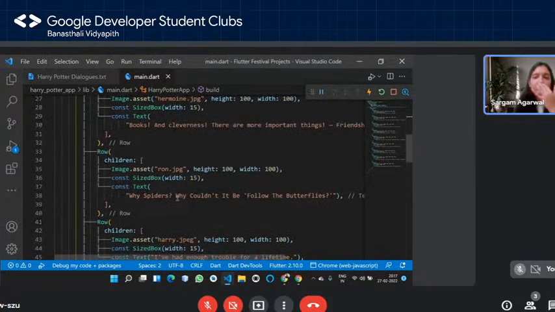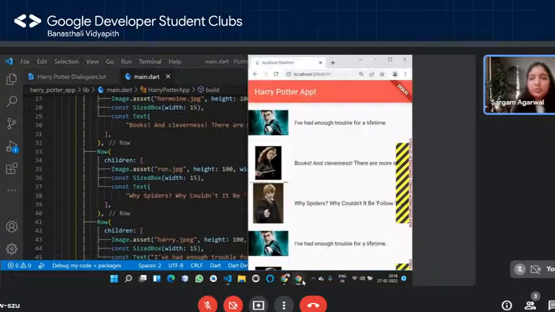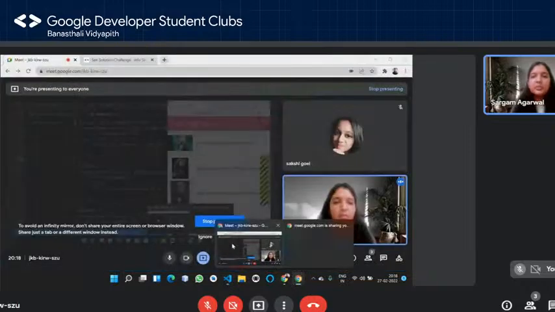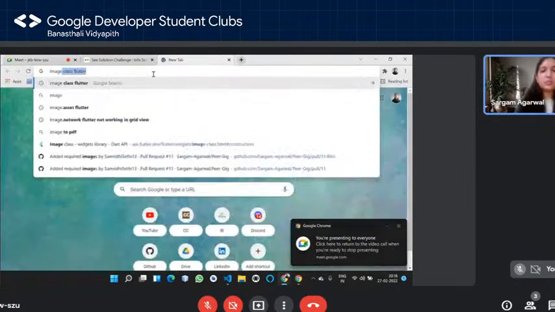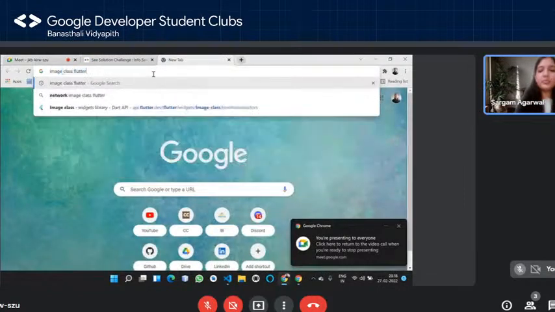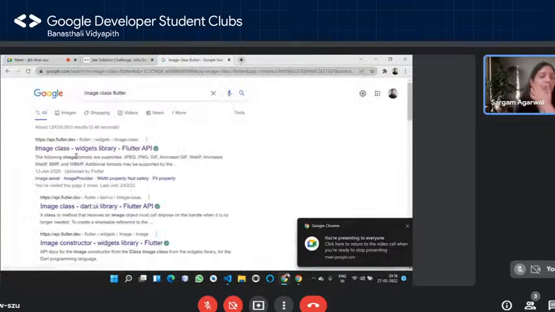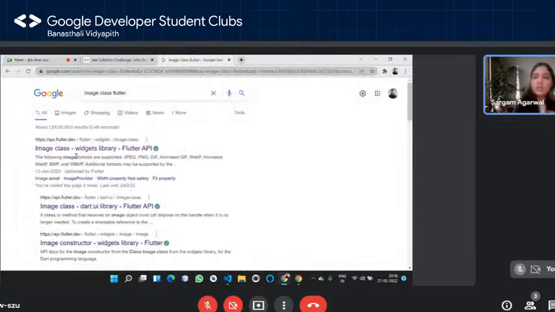There is one more widget, one more way to render an image, and that is using the image.network constructor. So if I just have to walk you through the documentation as well, a little bit, so that you have an idea. So I'm just going to go over here. Let's say I'm going to search image class in Flutter, right? You should just basically refer to the docs a lot, right?